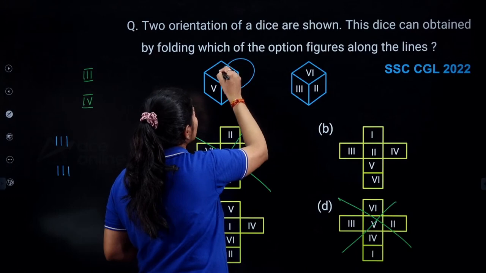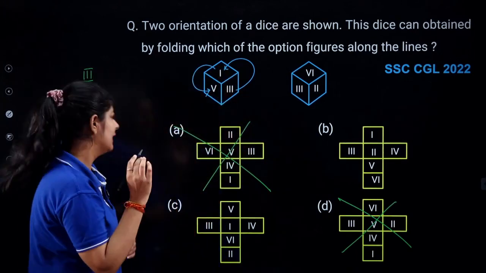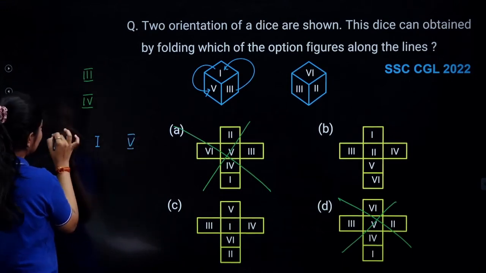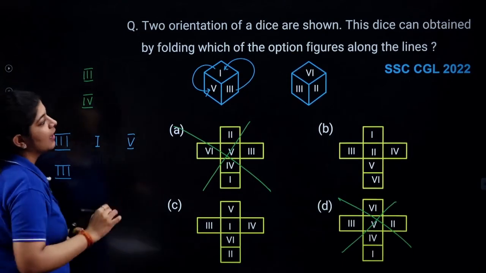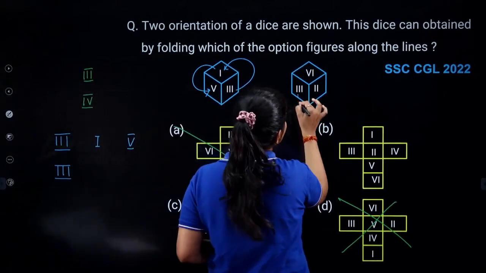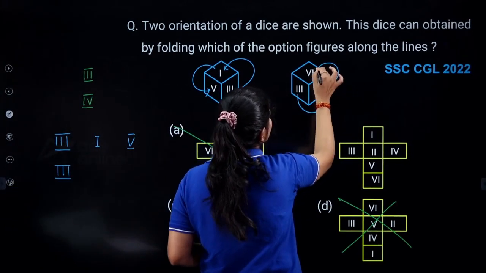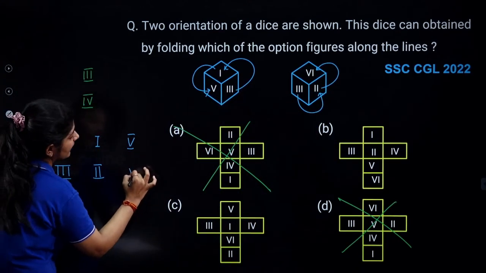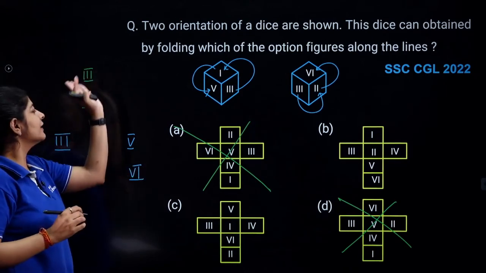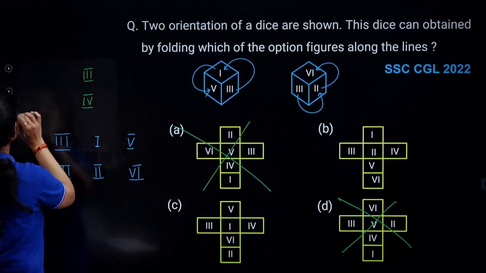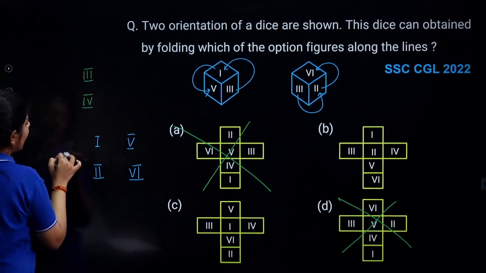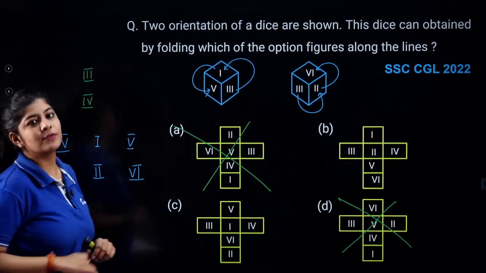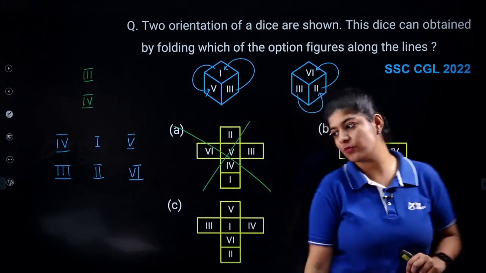After third I am getting 1, and after 1 I am getting 5, right? This is the sequence that I am having. Now in the next one, after third I am getting second, and after second I am getting sixth. I know that third and fourth are the opposite pair, so I just simply replace one of the three over here, and I can write 4 in place of that. So these are my opposite pairs.